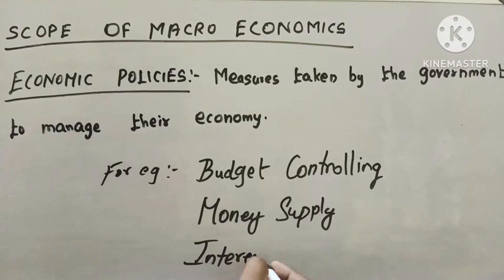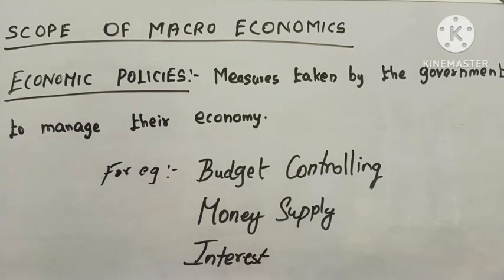Okay, so for example we can say welfare measures. What are the measures taken by the government? Infrastructure development. For infrastructural development, what are the facilities provided for us? Can you guess? Infrastructure facilities like laying roads, constructing bridges, right? These are all provided by the government for developing the infrastructure facilities.